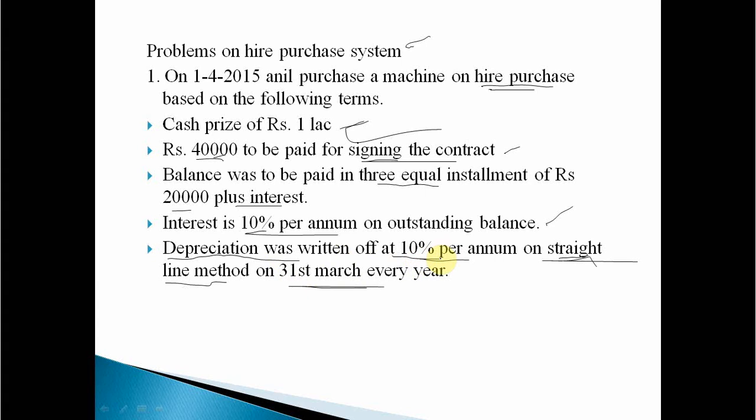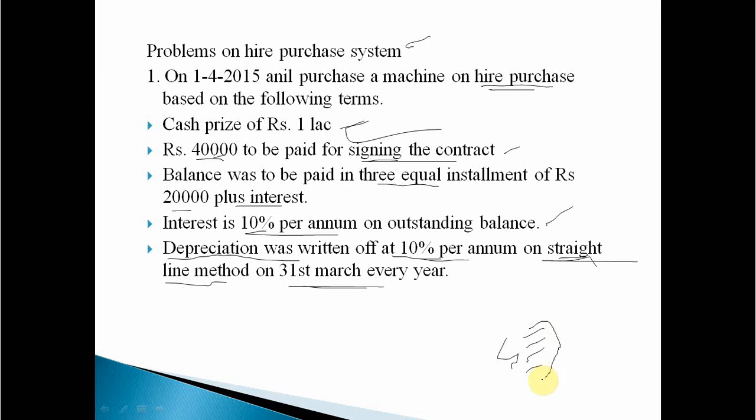So before moving towards the problem, you know that under hire purchase system there are 4 accounts required to prepare: asset account, vendor account, interest account and depreciation account.